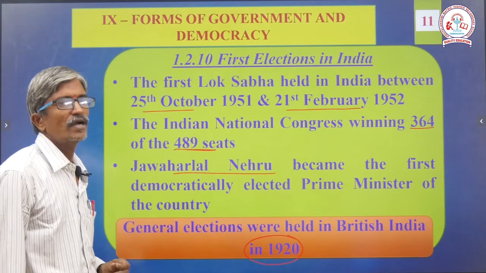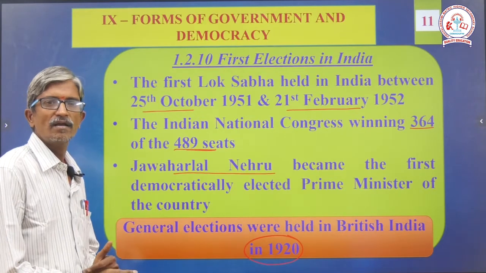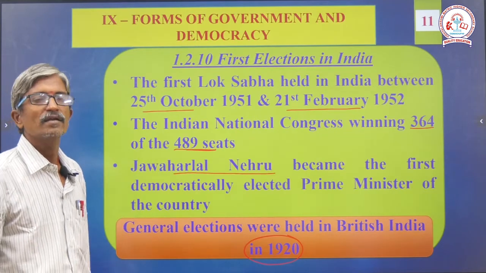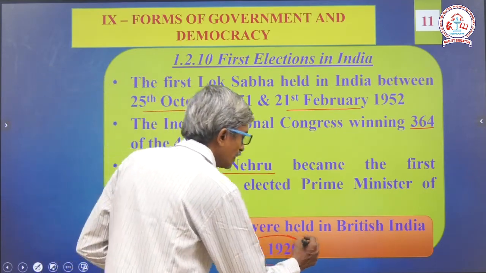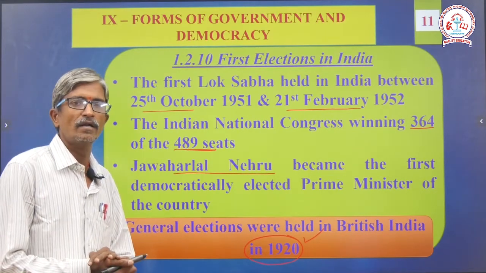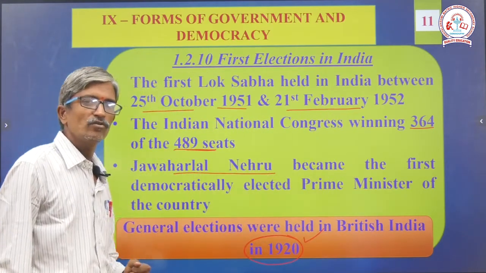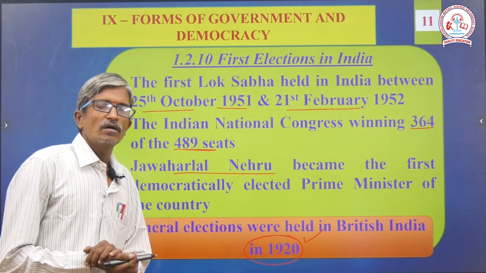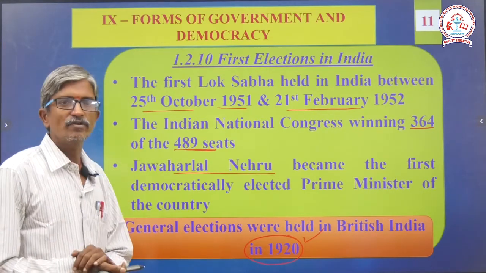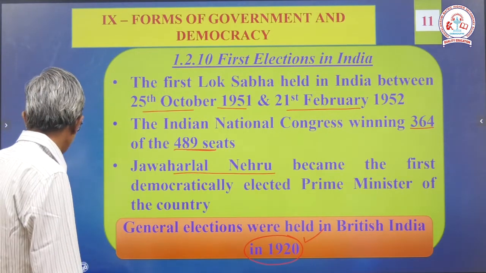After independence, after the temporary government rule was over, he was appointed as the first prime minister of India. General elections were held in British India in the year 1920. That was a very good beginning, but after independence only we need to take it under consideration. The first election was conducted in two parts: the first part on 25th October 1951 and the second part on 21st February 1952.